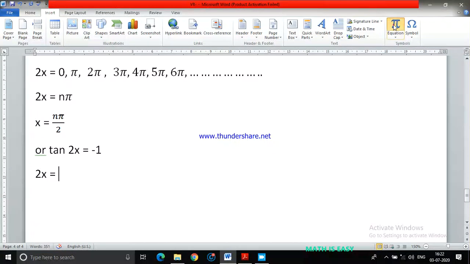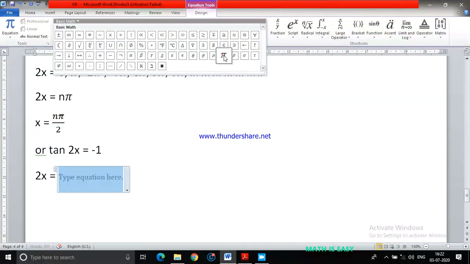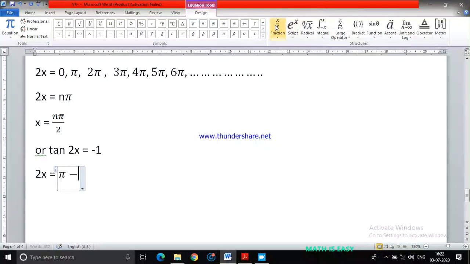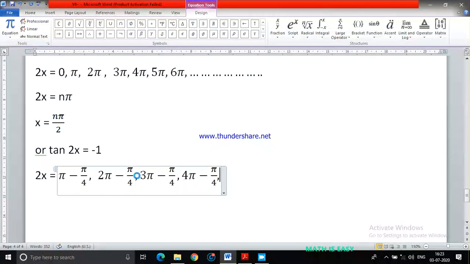Let me insert one equation here. Pi minus pi by 4. This will be in the second quadrant. Agree? Second quadrant is pi minus pi by 4. Tan is negative. Then second is 2 pi minus pi by 4. 2 pi minus pi by 4 is in the fourth quadrant. Fourth quadrant also has tan negative. Then it will come 3 pi minus pi by 4, then 4 pi minus pi by 4.